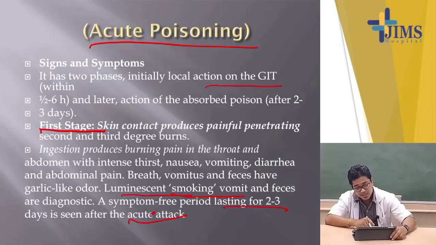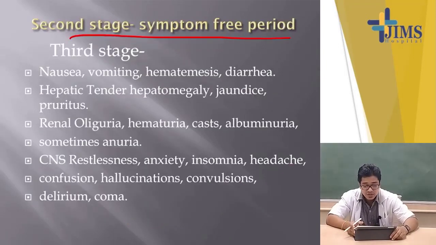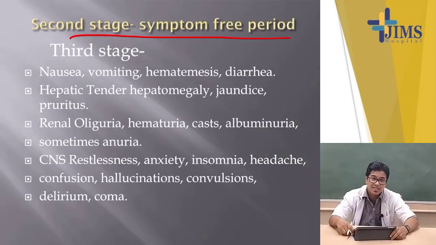I have already discussed the symptom free period lasting 2 to 3 days after the first stage. So, after the first stage, for 2 to 3 days there will usually be no symptoms, the person is more or less okay, no abdominal pain, no vomiting etc. Again in the third stage the same thing happens in an exaggerated form of the first stage.